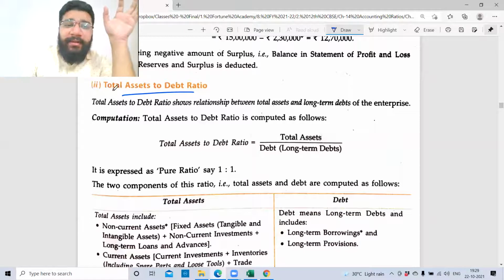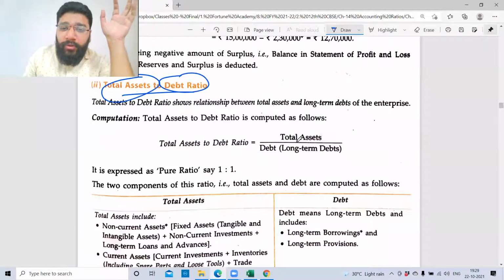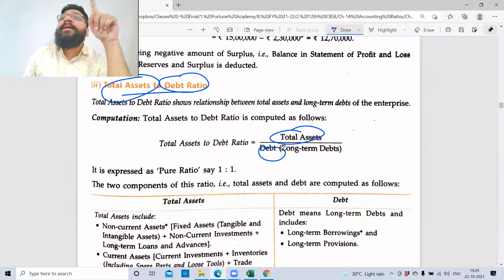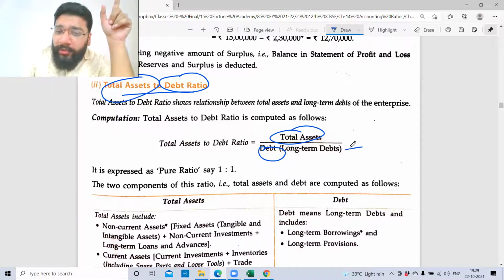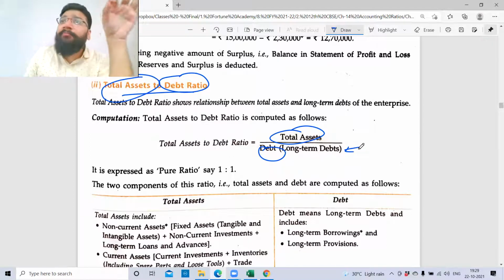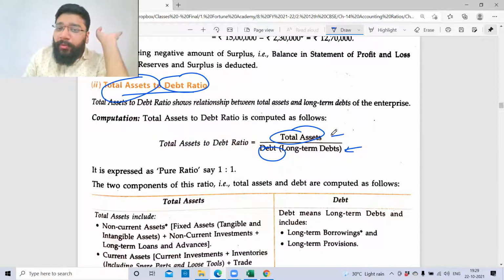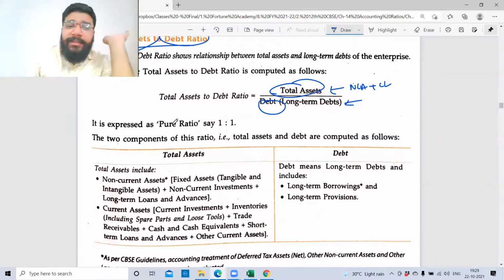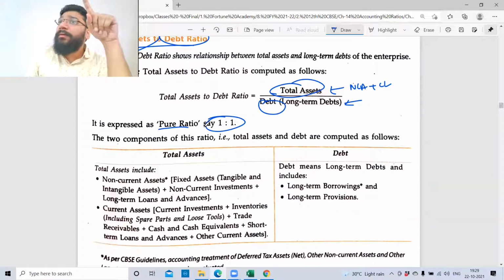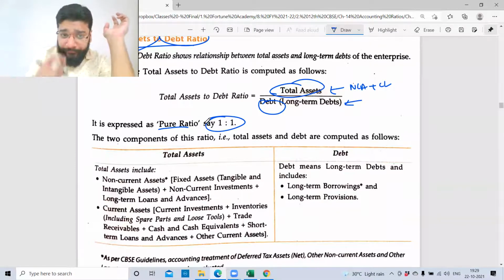The formula itself says total asset to debt. So debt here also means long-term debt. Whatever formulas we saw for long-term debt, the same formula is applicable here. And you know the formula for total assets. What is the formula for total asset? Non-current asset plus current asset. Any doubts in this? Please tell me. It is expressed in the pure ratio format and the standard ratio is 1:1.